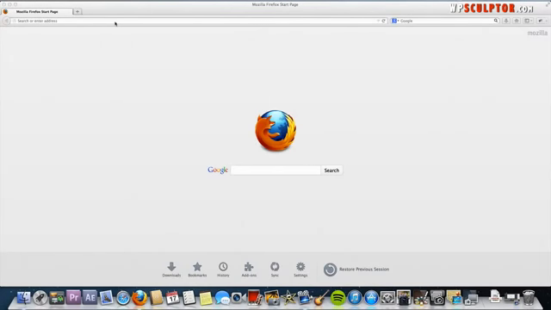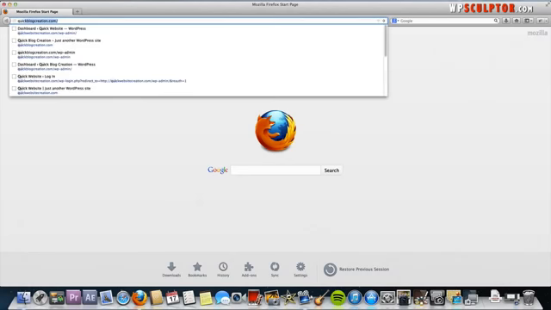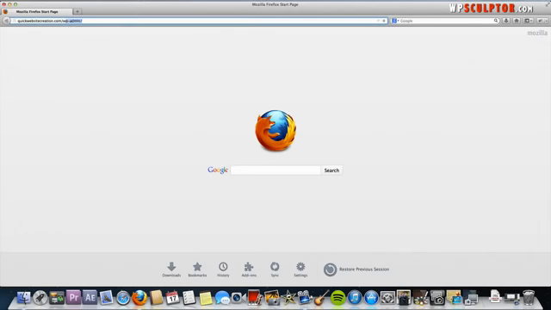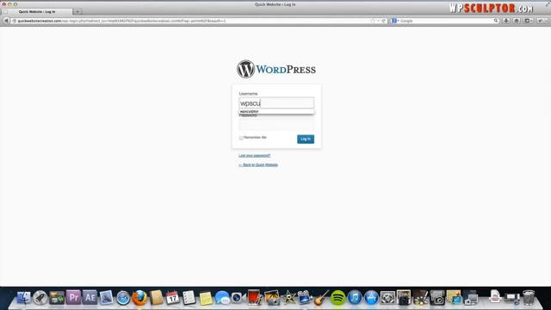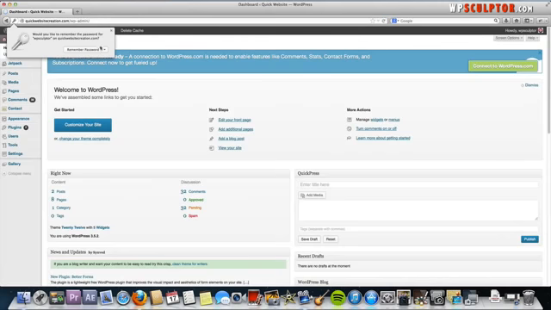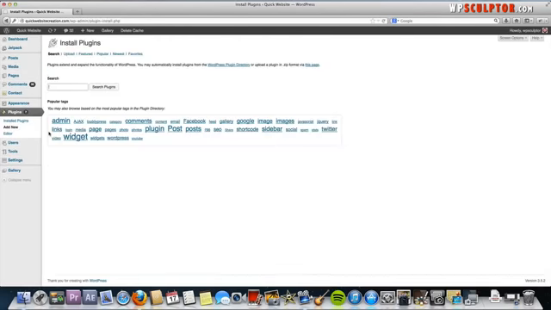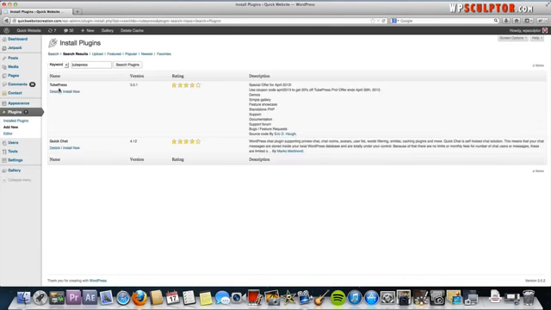The first thing you're going to do is log into the back end of your WordPress website. Go to your domain name.com/wp-admin. Mine is quickwebsitecreation.com. Log in with your credentials. And then you're going to go to Plugins, Add New, search for the plugin, and it's going to be the one that pops up here at the top. Go ahead and install now.